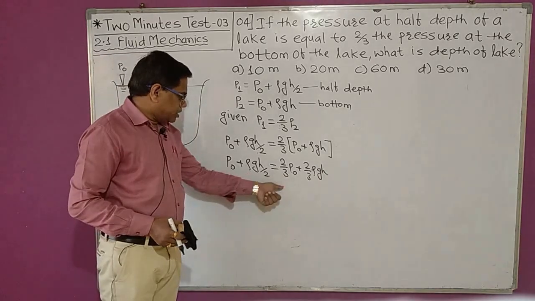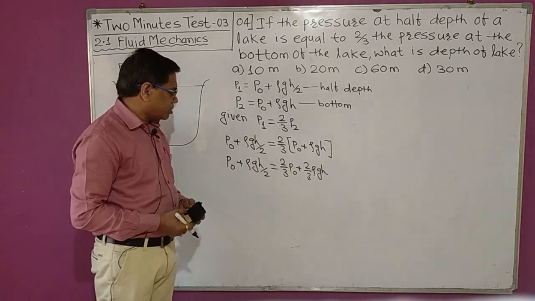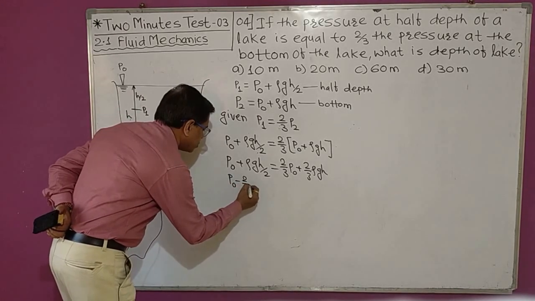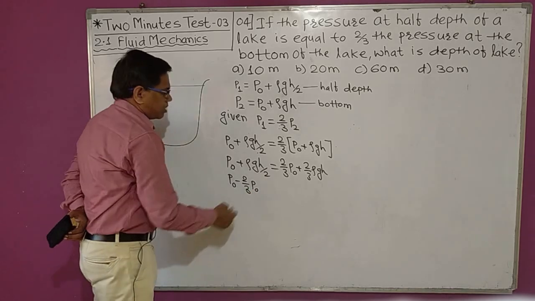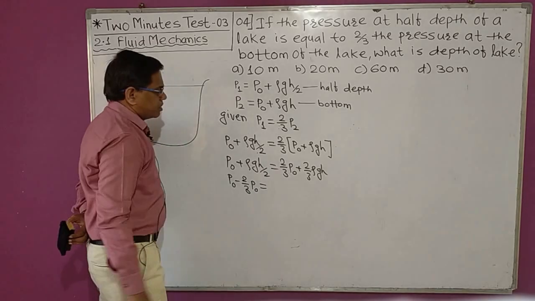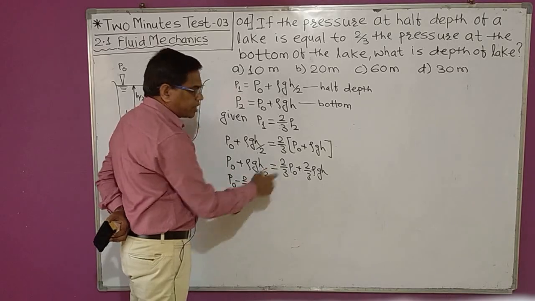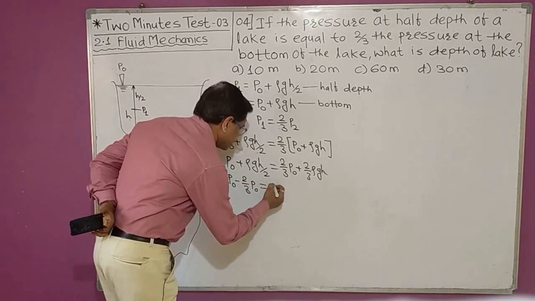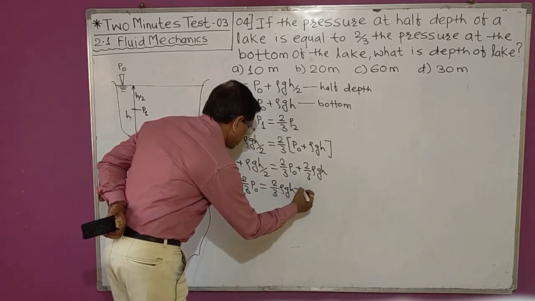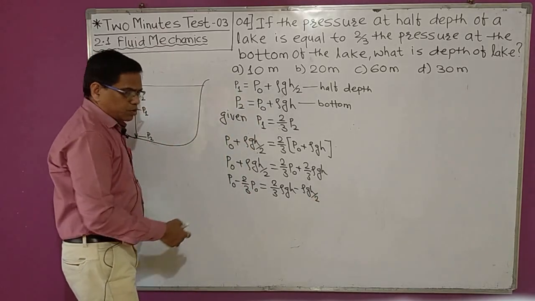Now we will collect the terms of P0 at one place and the terms of rho g h at other place. So this is P0 minus 2 by 3 P0. The 2 by 3 P0 became minus when brought to the left hand side. Similarly, here rho g h by 2 is plus, and after bringing it here it will become minus. So this is 2 by 3 rho g h minus rho g h by 2.